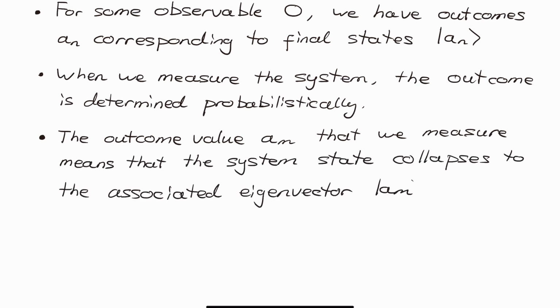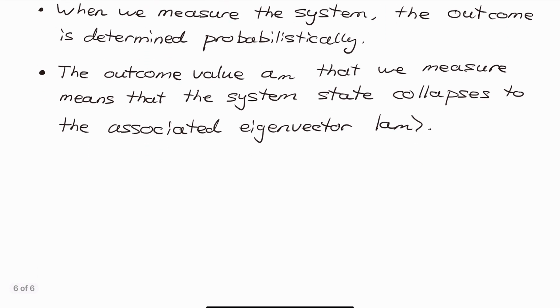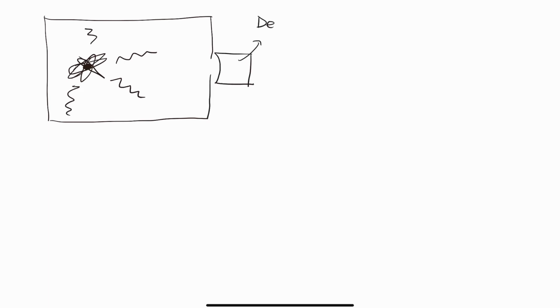This last point may seem simple. If we measure the cat is alive, the state of the cat is alive. However, imagine we are trying to count the number of photons emitted by an atom in a box. We do this by waiting a small amount of time, and then making a small opening where we place a detector.